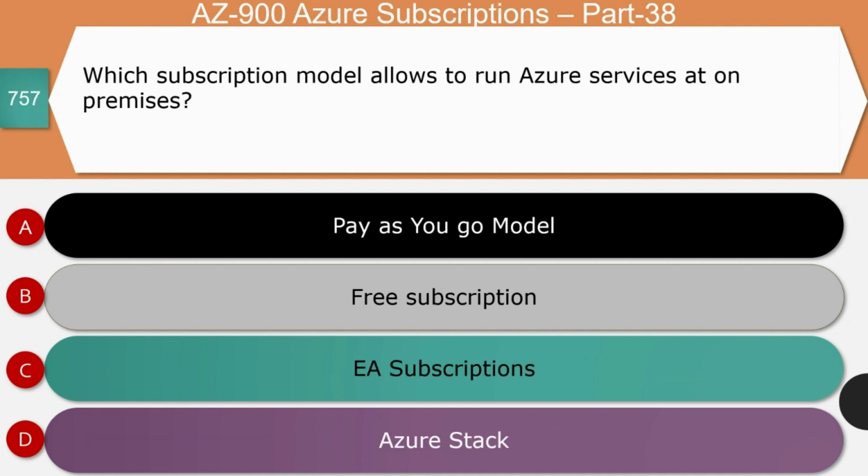Next, which subscription model allows you to run Azure services on-premises? Pay-as-you-go model, free subscription, e-subscription, or Azure Stack? The right answer for this question is Azure Stack. This subscription provides a hybrid cloud solution that allows customers to run Azure services on-premises and extend the same to the cloud. And so the right answer for this question is option D.